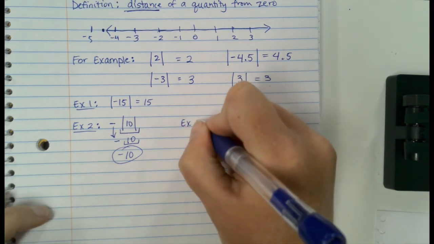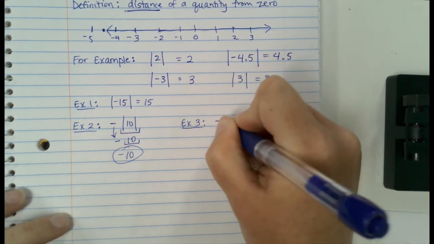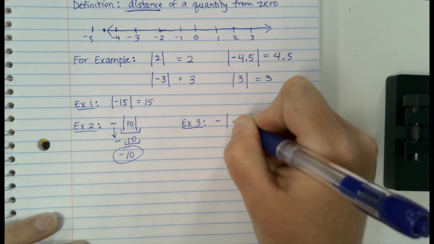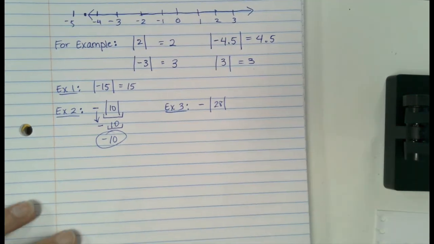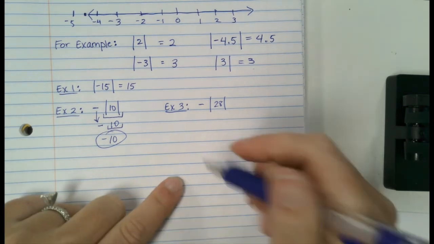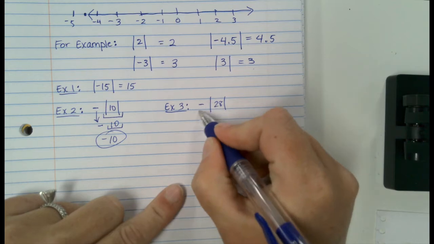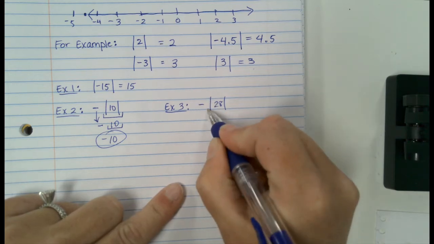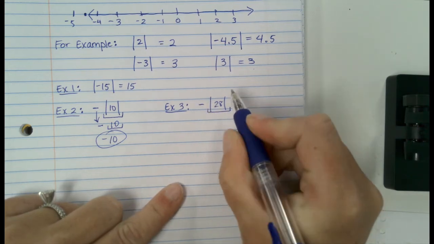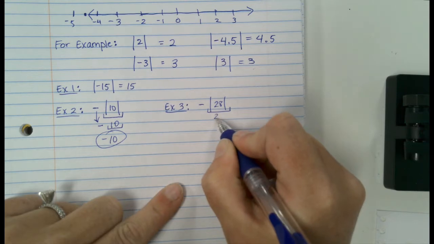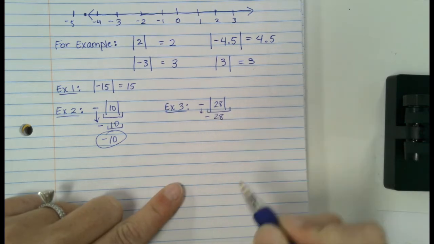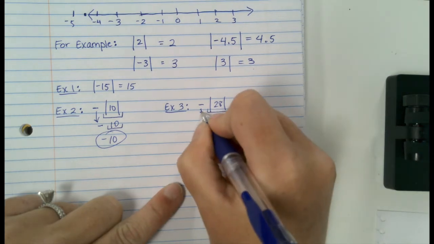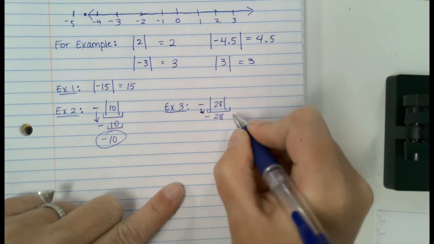Let's do another one like that. Let's say I wanted to know the negative absolute value of 28. Again, you look in the absolute value first. Ignore this guy. What's the absolute value of 28? It's 28. It's just 28. But then you're going to bring down your negative sign. So this answer would be negative 28.